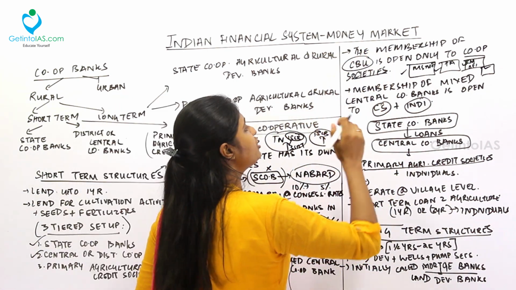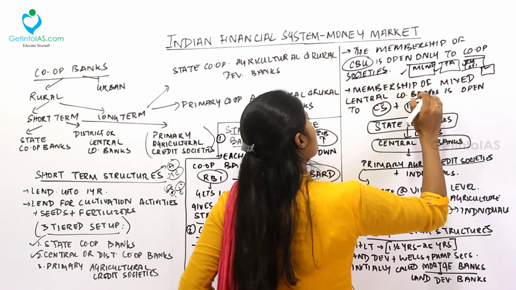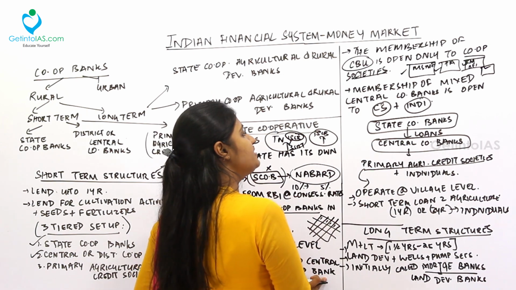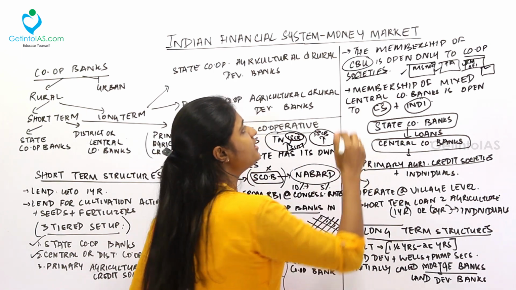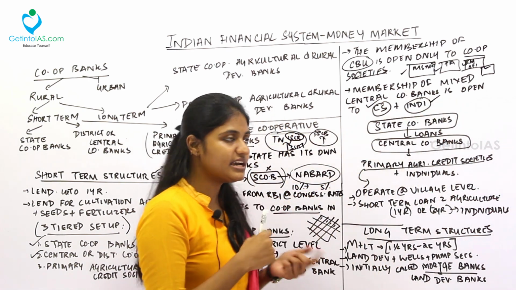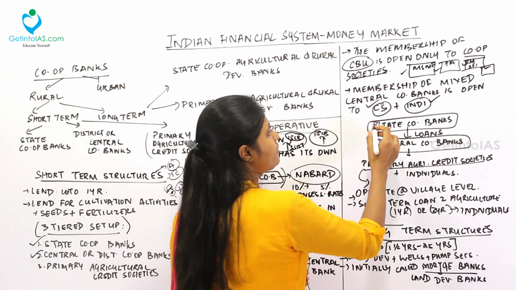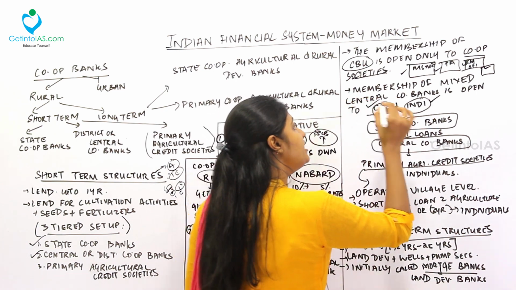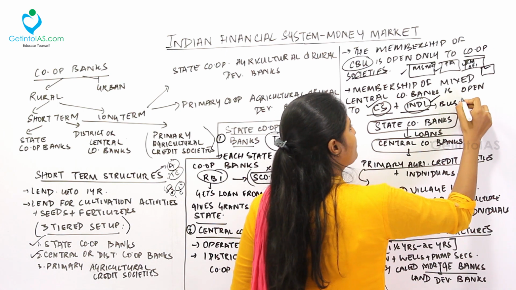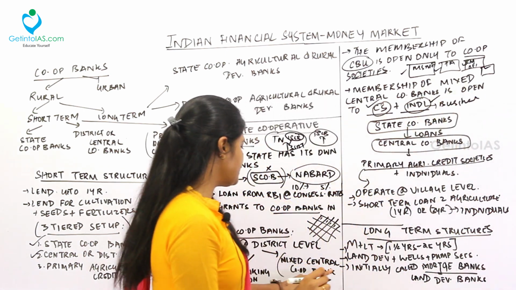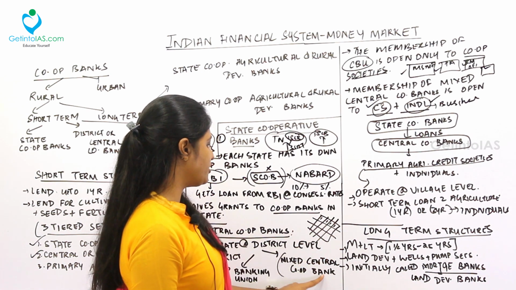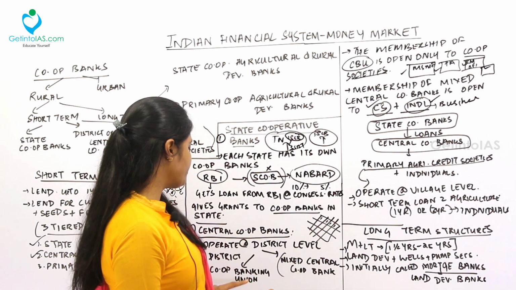Fine. So next, coming to the membership of the mixed central cooperative banks, that is the second structure. Under this, the membership is open to both, that is the cooperative societies and the individuals. See, if I am staying inside a village, if I am not a member of the cooperative societies and I am an individual person, and I am planning to set up a business, I am approaching the mixed central cooperative banks for loans. So I can be a member of the mixed central cooperative banks and not a member of the cooperative banking union.